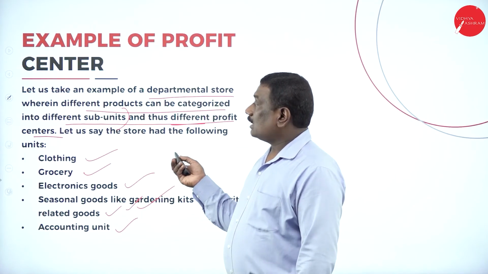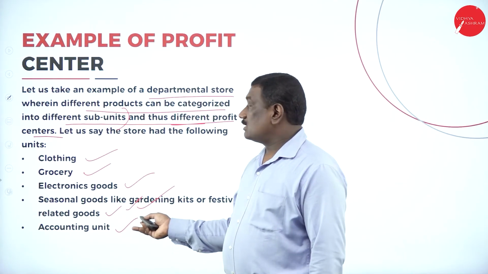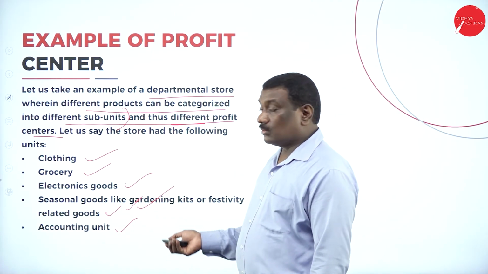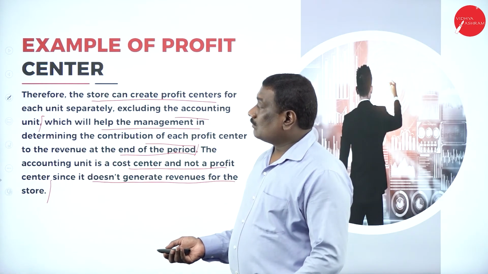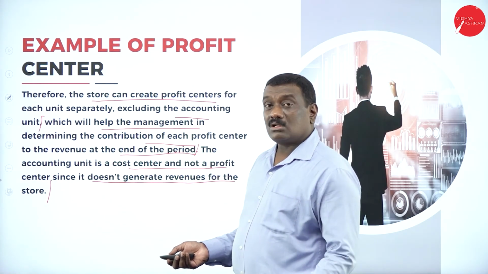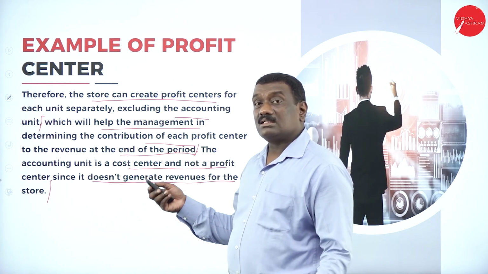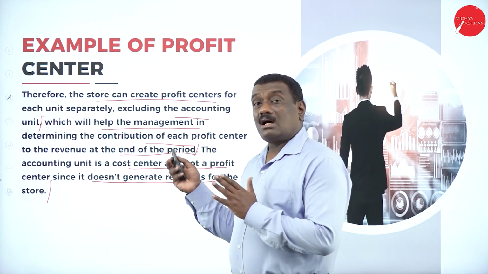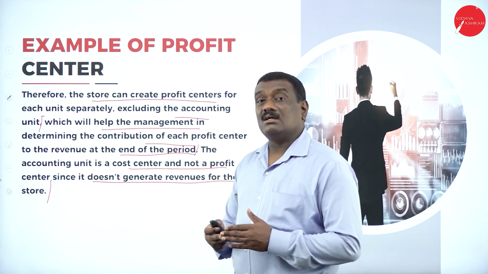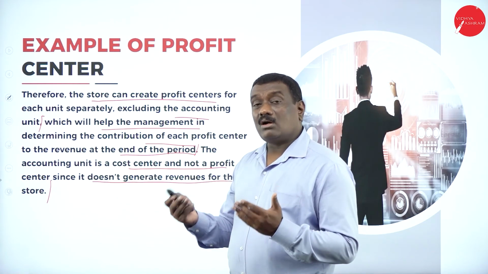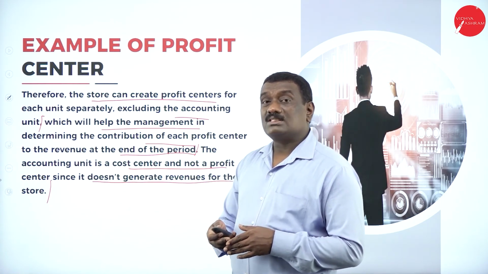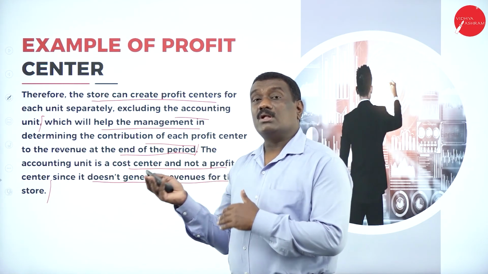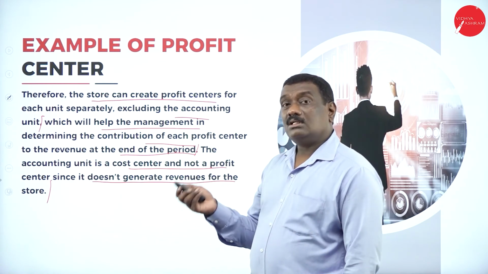So, for example, if you take a departmental store, we have so many departments and divisions under that: clothing department, grocery, electronic goods, seasonal goods, then accounting units. Here the accounting unit will be treated separately because it's not a profit center, whereas all the other units will be treated as profit centers. They will come to know how much each of the departments or divisions under this particular department store is fetching in revenue, how much it is gaining in profits, and how much it is contributing towards the overall contribution of the organization.